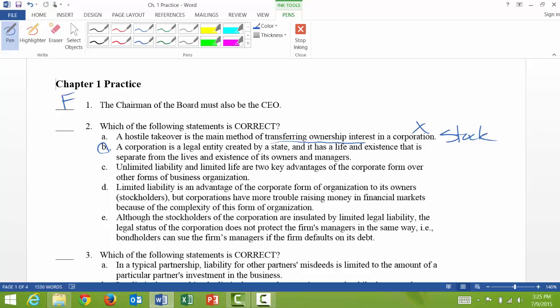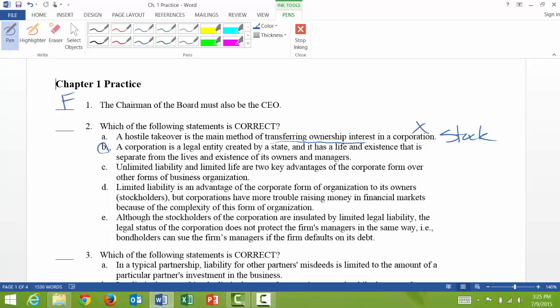C says unlimited liability and limited life are two key advantages of the corporate form over other forms of business organization. Actually, for the corporate form, there's limited liability and an unlimited life.